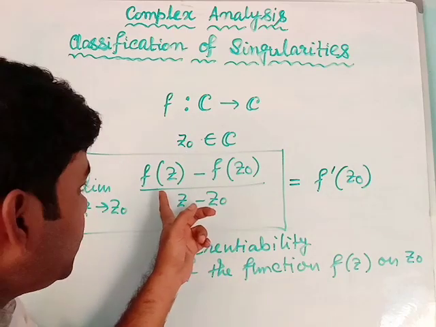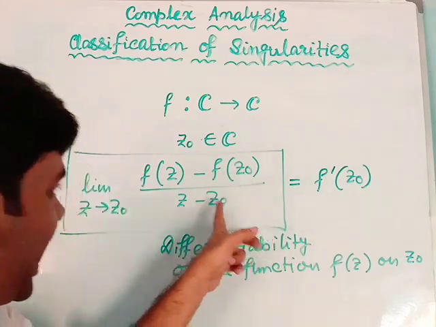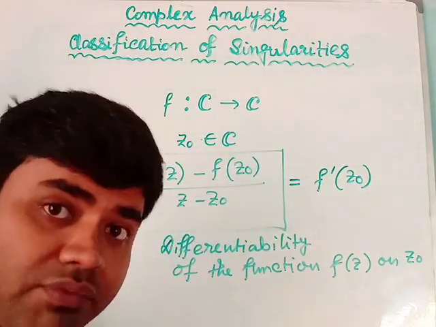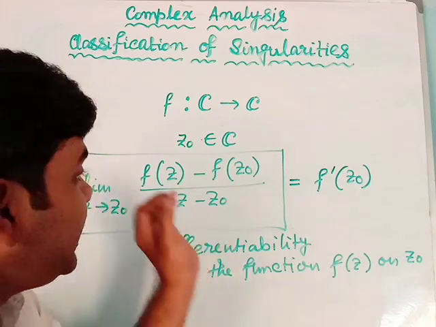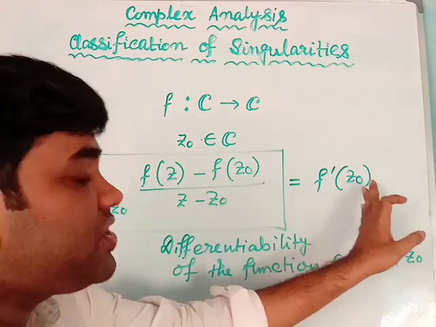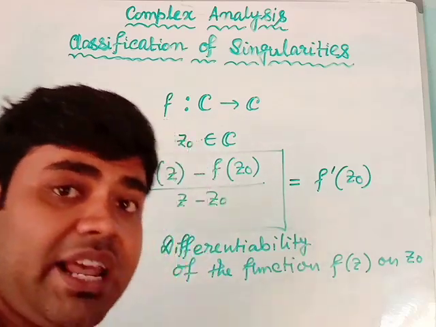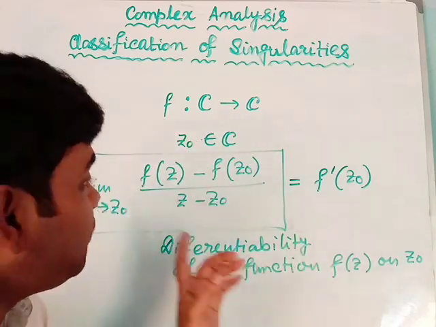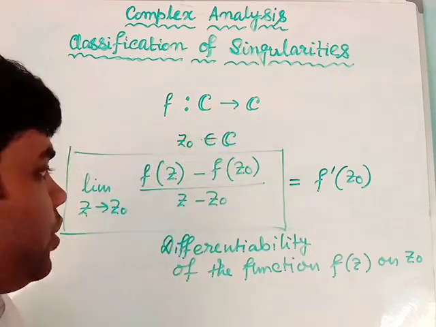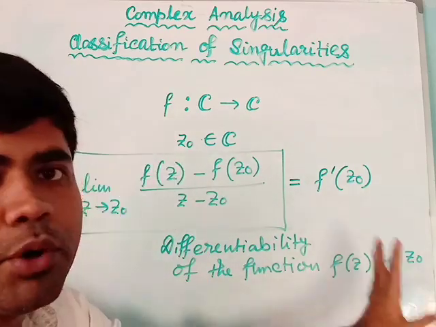We have to find out whether the limit of (f(z) minus f(z0)) divided by (z minus z0) as z tends to z0 exists or not. If the limit exists, then I will denote this limit as f dash z0, which will be called the derivative of the function f(z) at the point z0, and we call that the function f is differentiable at the point z0. This is the differentiability criteria of the function f(z) at the point z0.